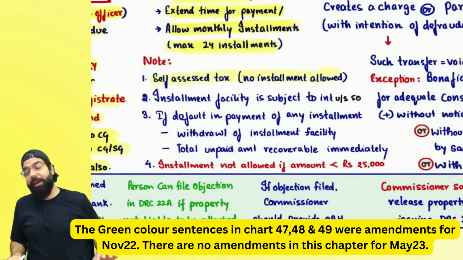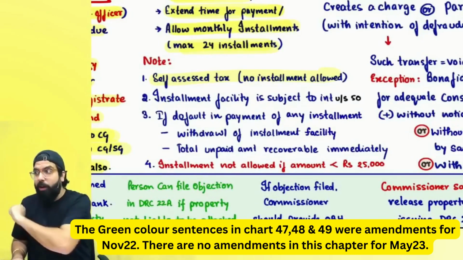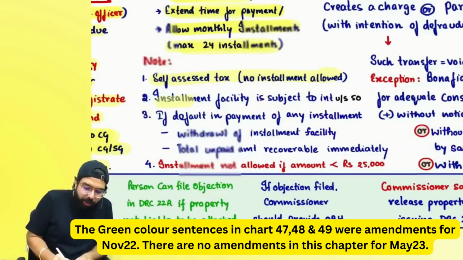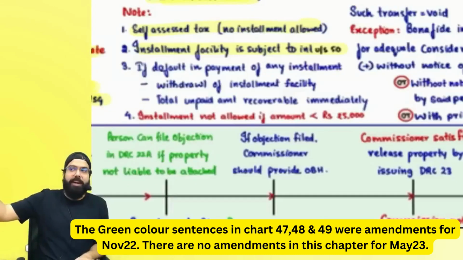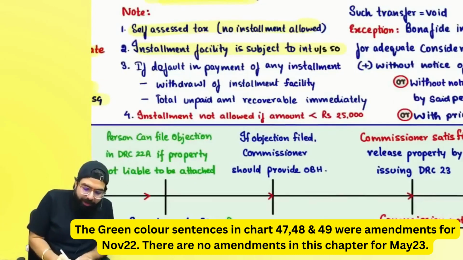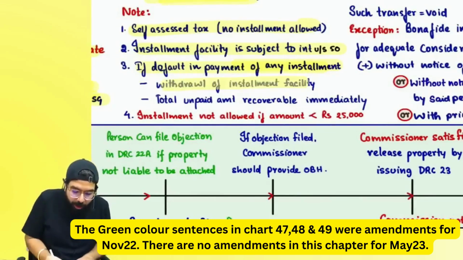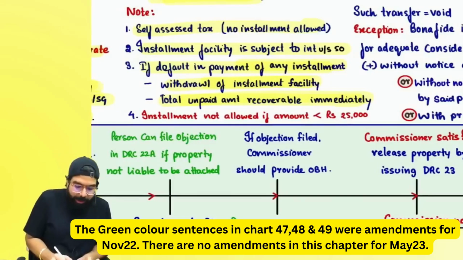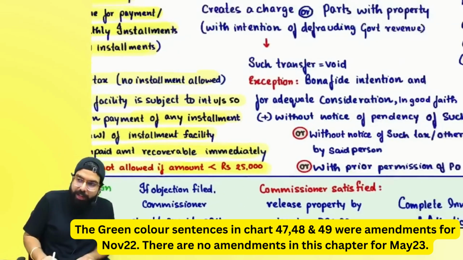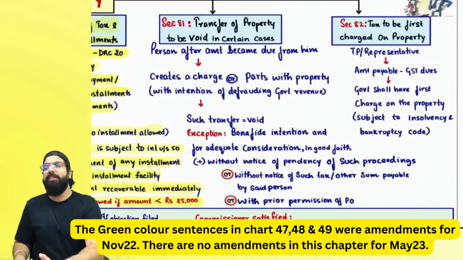Self-assessed tax, sir: you went ahead and self-assessed your tax. For that, direct recovery is there. For that, installment and all will not be allowed, and the installment facility is always subject to interest under section number 50, which is 18% interest, also will be taken. Always remember, if you have defaulted in installment also, then sir, the installment facility is withdrawn and the total amount becomes recoverable immediately. Installment is not allowed if the amount is less than 25,000. Remember always, no installment for self-assessed tax, no installment if the amount is less than 25,000.